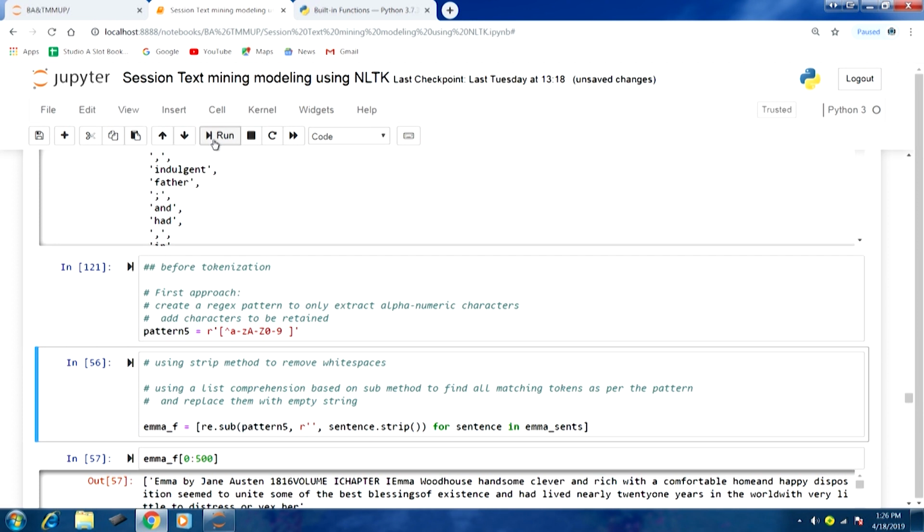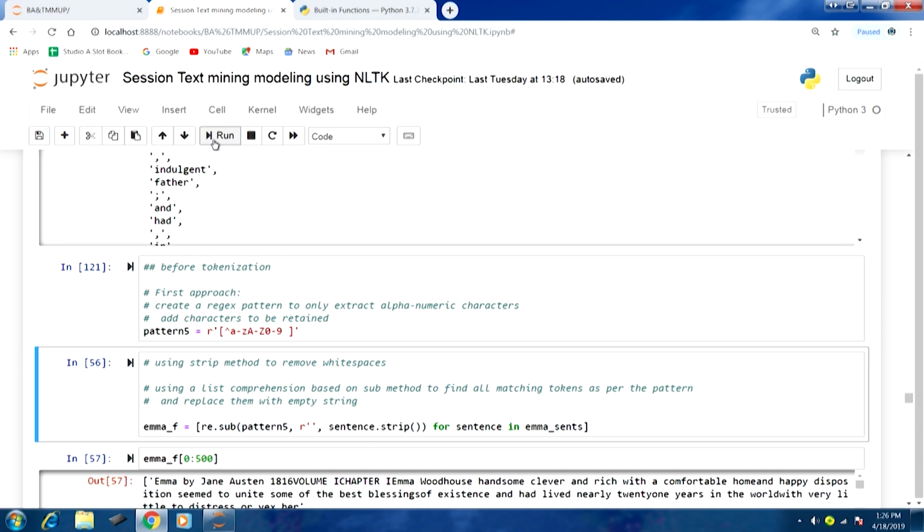So, let us say Emma underscore sents. You remember that we had called this sents method, and we had obtained sentences from Emma. So, for every sentence in that particular output, the Emma underscore sents object, we call this sub method, and first we are stripping the sentence of white spaces, and then we are applying the pattern, and wherever, as per our pattern, those characters are not there, they are going to be removed.